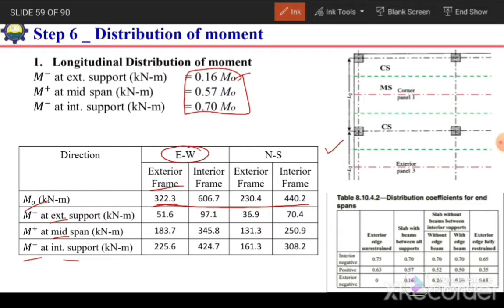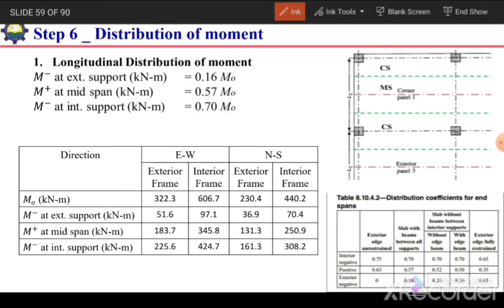For example, for M negative at the exterior support, we will multiply this 322.3 with 0.7, 1.16 to get this value. When we multiply this with 1.6, the value will be 51.6. It means at the exterior support in the east-west direction, the moment will be 51.6 kilonewton meter at the face of this column. The negative moment will be at the face of the column.